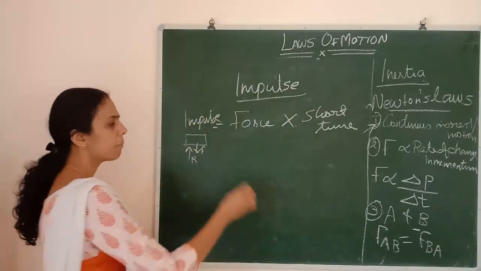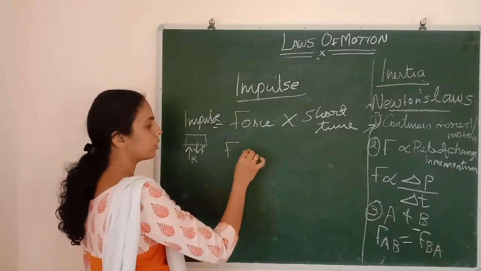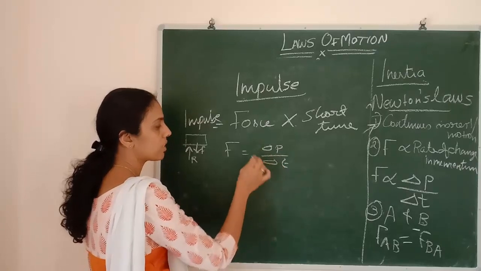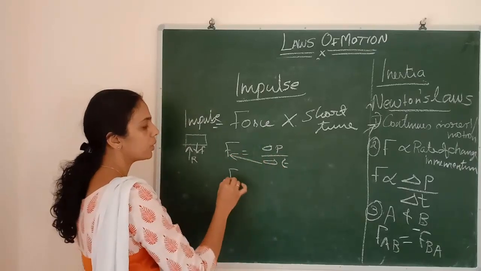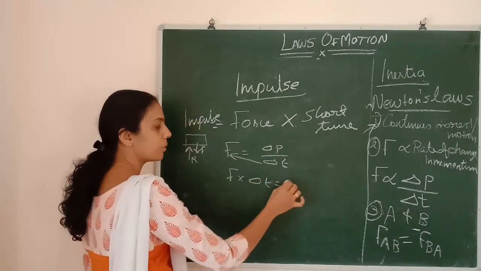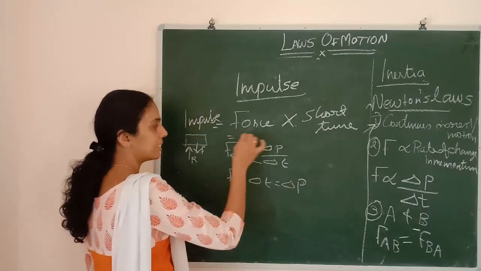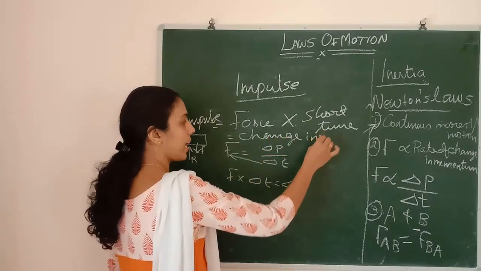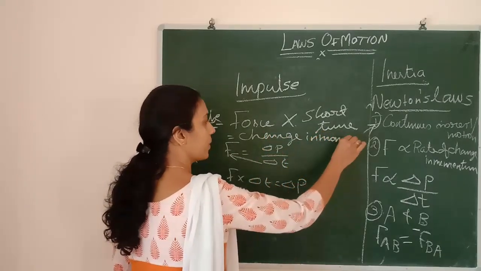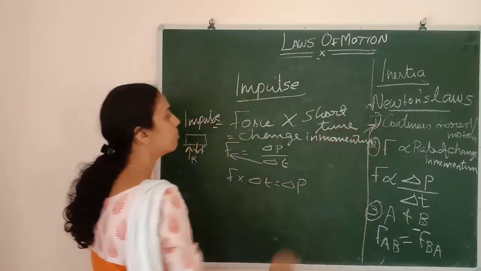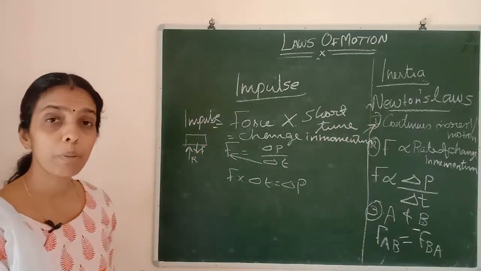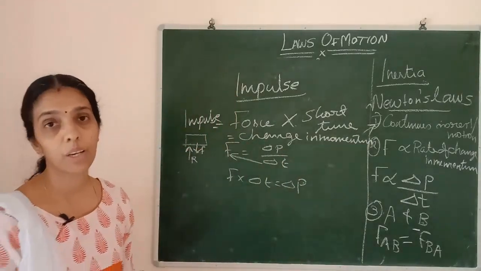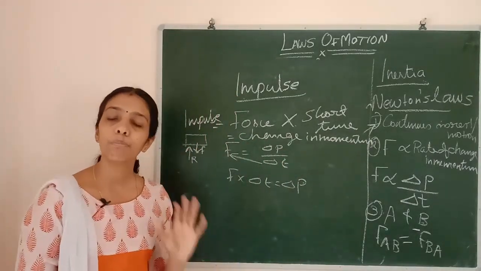As per Newton's second law, F is equal to K into delta P by delta T, and the K value is equal to 1. So what is F into delta T? That is equal to delta P, that is, the change in momentum. So to calculate the impulse, we can find out the change in momentum also. Impulse is a large force acting for a short interval of time.